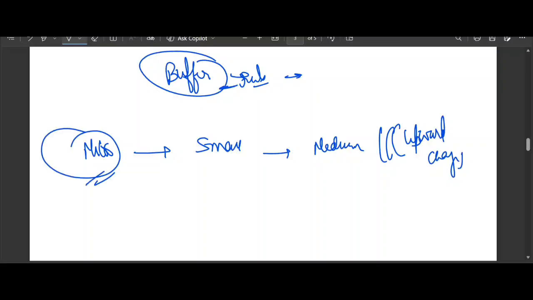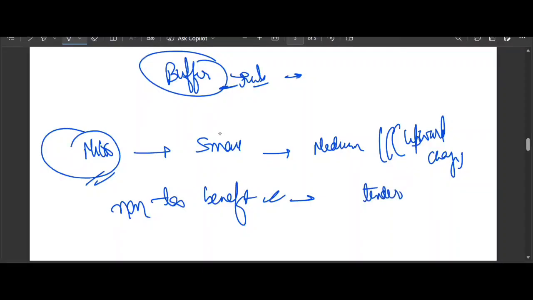You get to keep all the non-tax benefit. Whatever non-tax benefit you were having, you can keep them. Like what kind of non-tax benefit? Like the tender exemption, the protection against the delayed payment, and lower interest rate. So these are the non-tax benefit that you were getting.